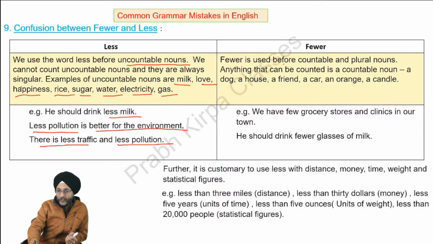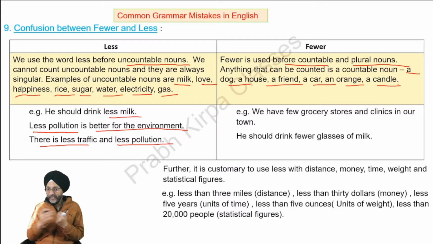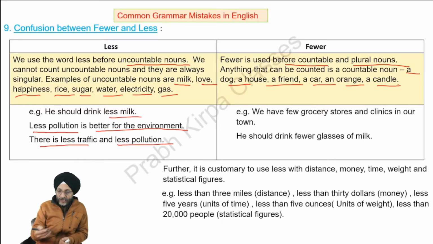Fewer is used before countable and plural nouns. Anything that can be counted is a countable noun. For example, a dog, a house, a friend, a car, an orange, a banana, an apple, an elephant, a candle. Examples where we should use fewer are: we have fewer grocery stores and clinics in our town. He should drink fewer glasses of milk.